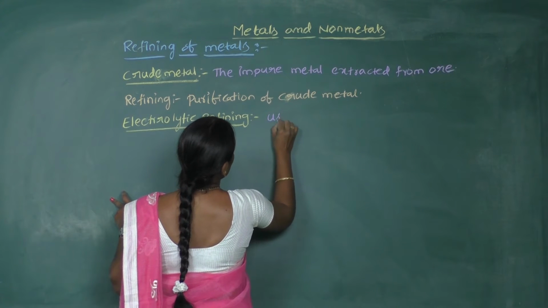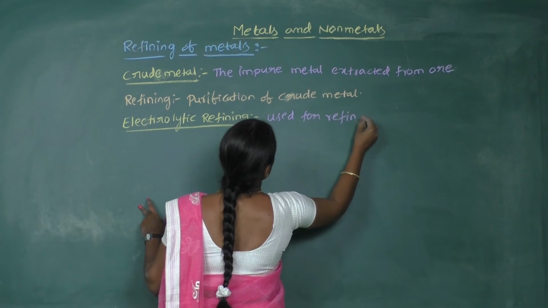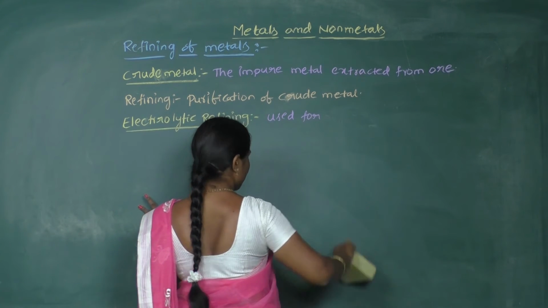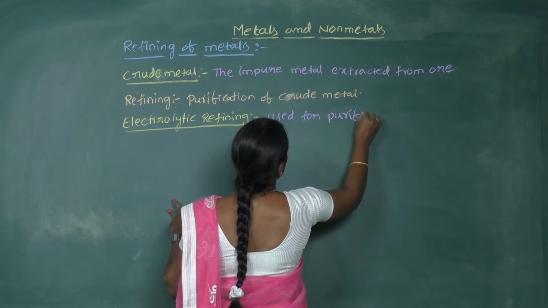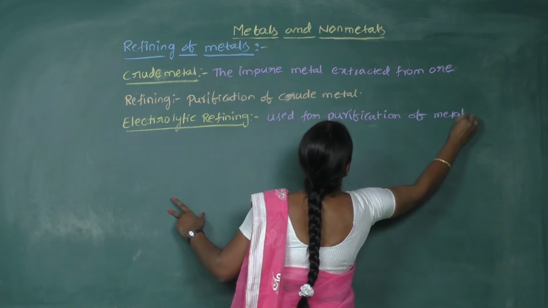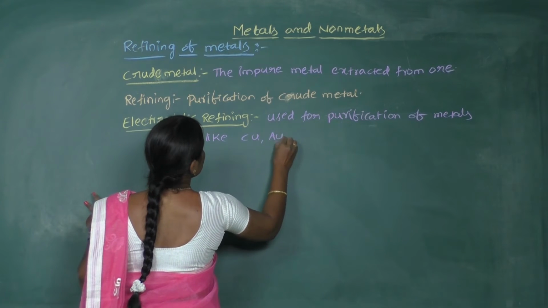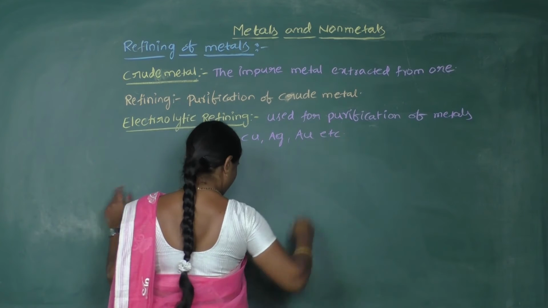It is used for purification of impure metals like copper, silver, gold, etc.